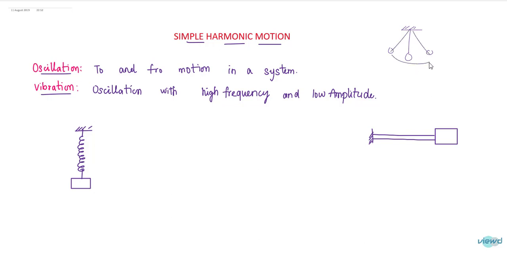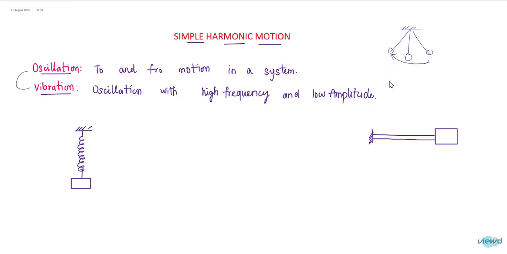So this is the to and fro motion. That is called as oscillation. Then what is vibration? Oscillation and vibration are similar terms, but there is a little difference between oscillation and vibration. Vibration means oscillation with high frequency and low amplitude.